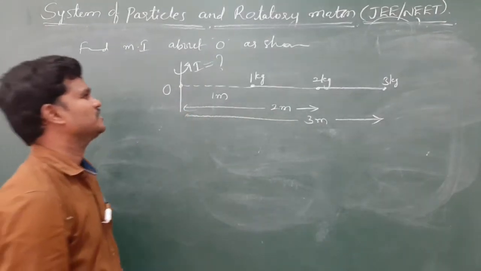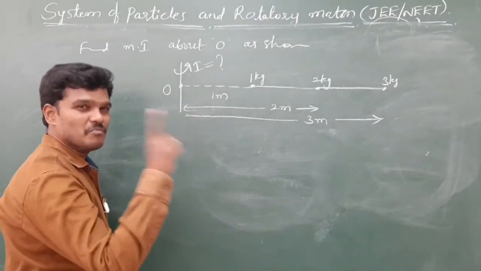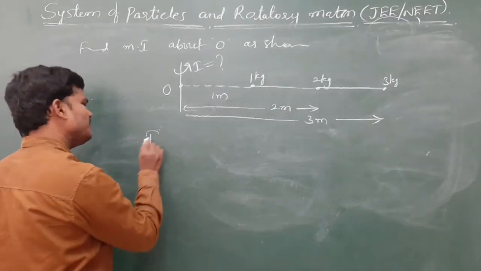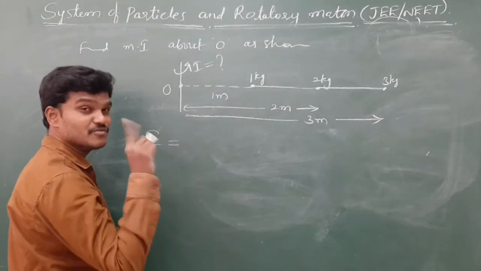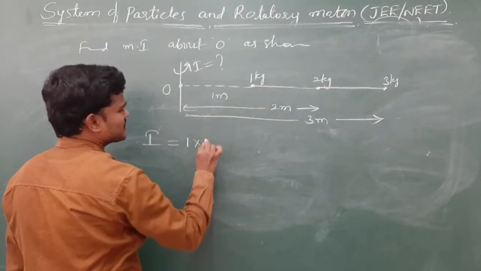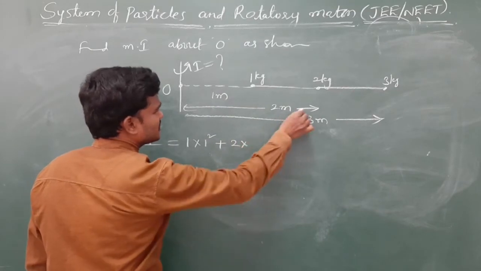Simple question this is. Moment of inertia is nothing but the product of mass of the body and square of the distance. So I we can write as mass and square of distance. Mass of first particle is 1, square of distance 1 square. Second particle is 2, at a distance of 2 square.